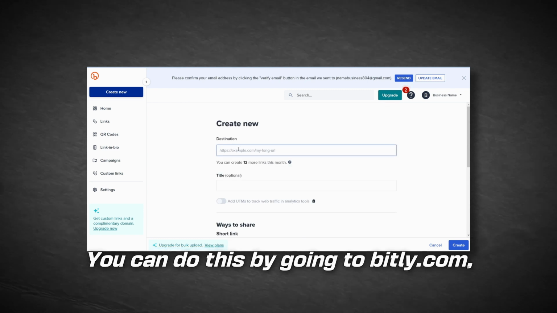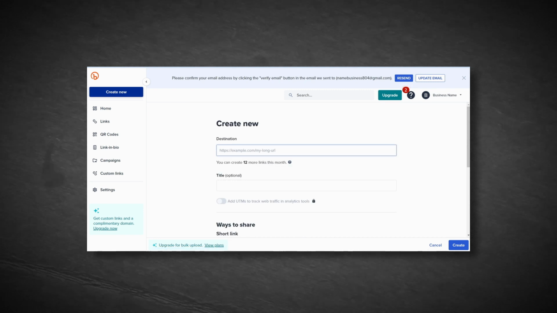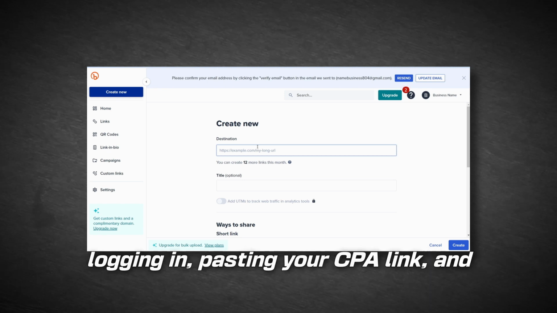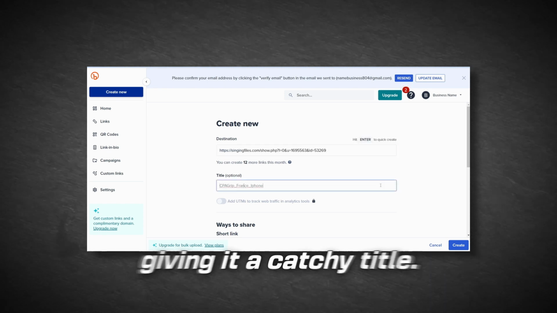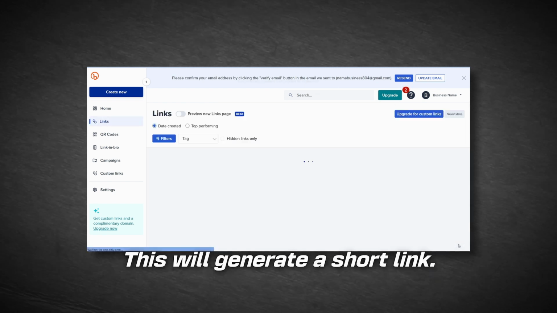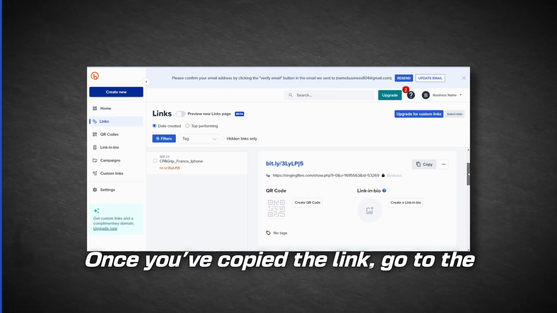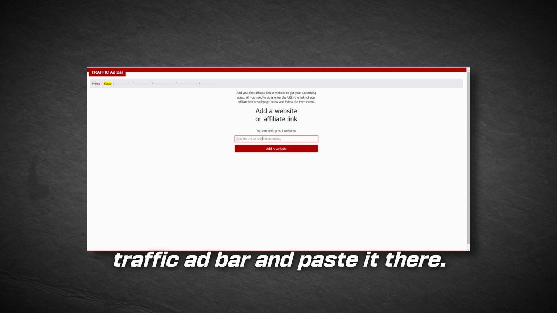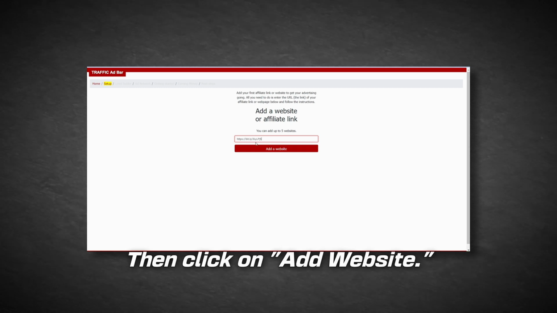You can do this by going to bit.ly.com, creating an account, logging in, pasting your CPA link, and giving it a catchy title. First, click on the Create button. This will generate a short link. Once you've copied the link, go to the Traffic Ad Bar and paste it there. Then click on Add Website.